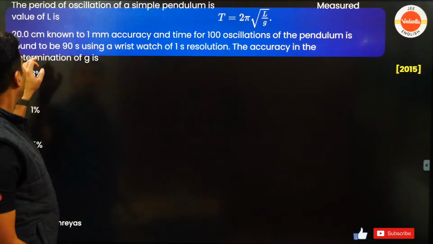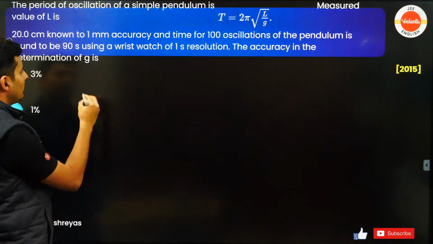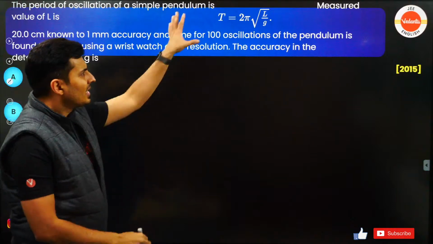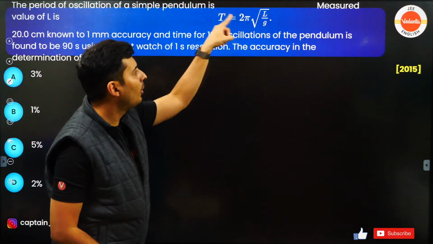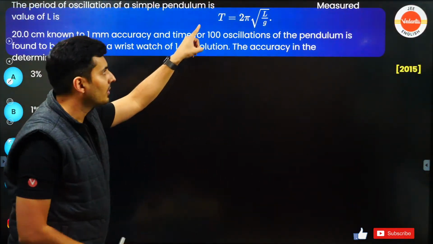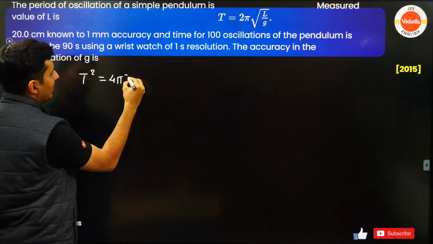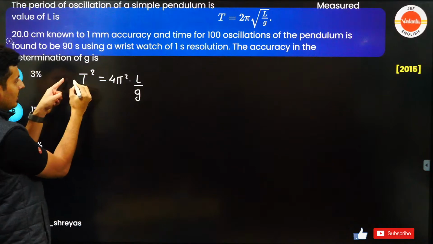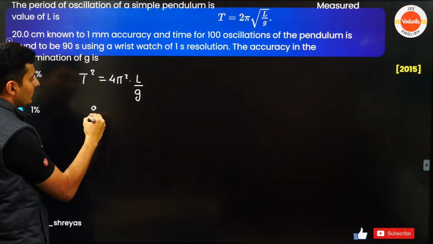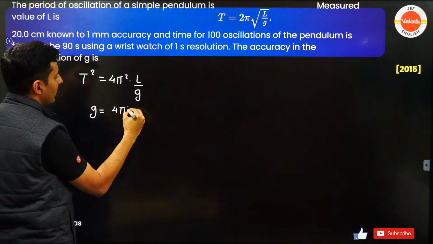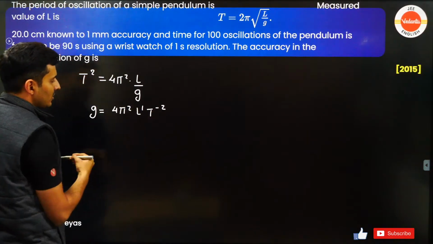Using this formula, where is it? Time period is 2 pi root L by G. First, let's arrange this in the form of G is equal to something. So I'll square it. So T square will be 4 pi square into L by G. G, bring it on the top, T square, put it down. So G will be 4 pi square, L raised to 1, T raised to minus 2.